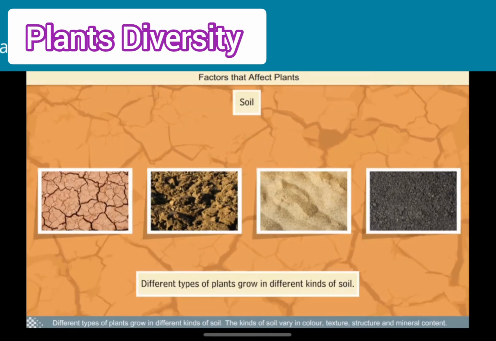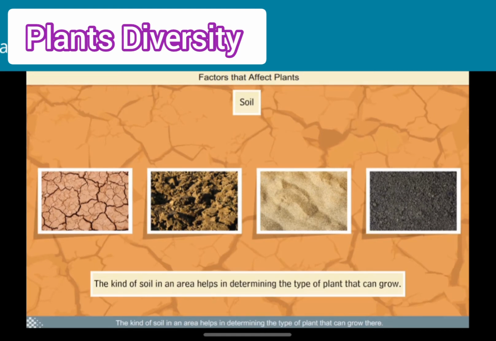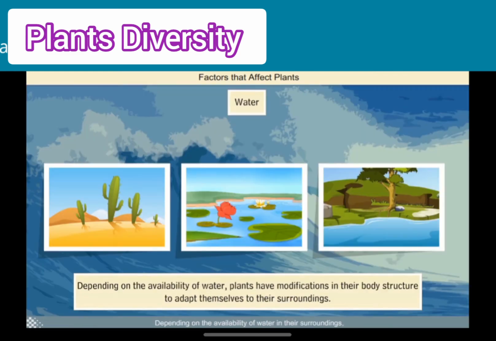Different types of plants grow in different kinds of soil. The kinds of soil vary in color, texture, structure, and mineral content. The kind of soil in an area helps in determining the type of plant that can grow there. Depending on the availability of water in their surroundings, plants have modifications in their body structure to suitably adapt themselves